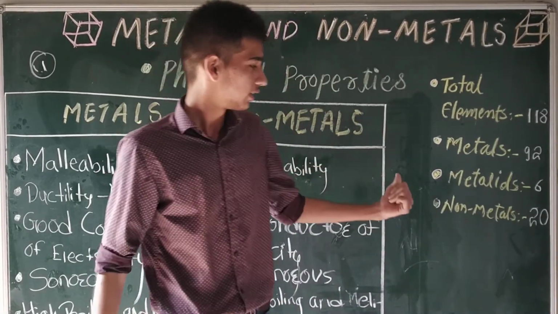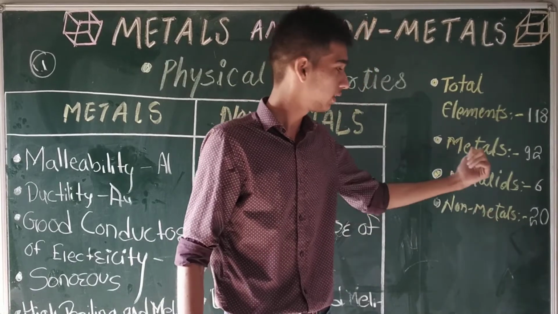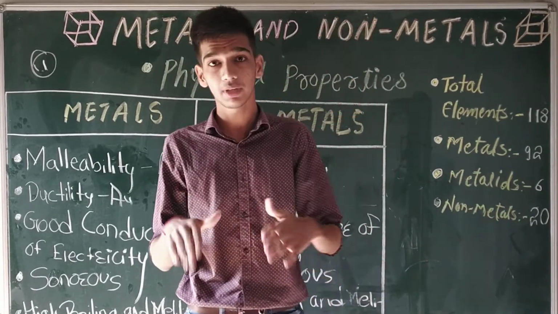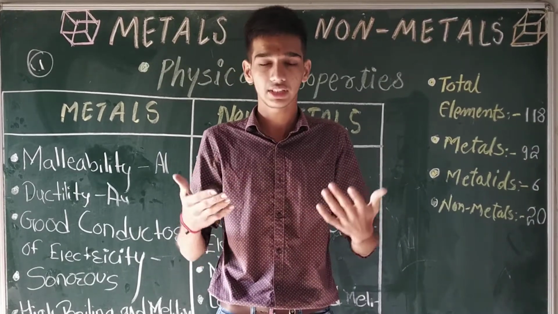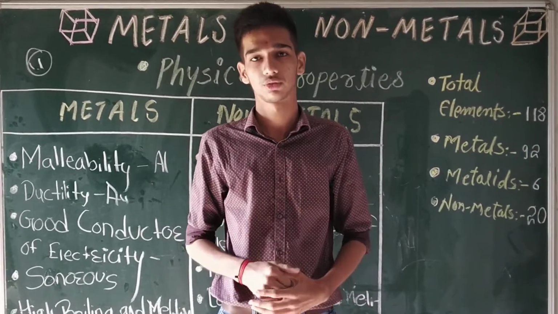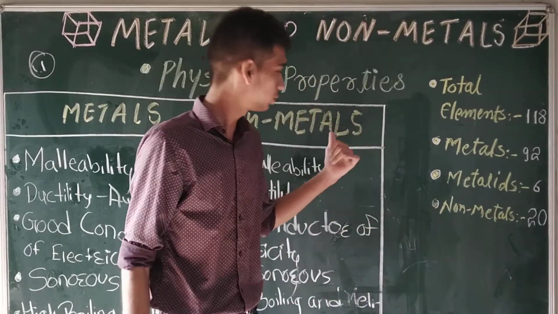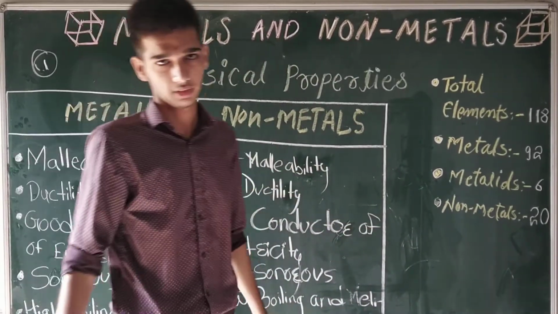We can see here that non-metals are less in number than metals, but non-metals also play the most important role in our life. For example, carbon. Our life is sustainable on earth due to carbon compounds. Next, we will go through the physical properties of metals and non-metals.